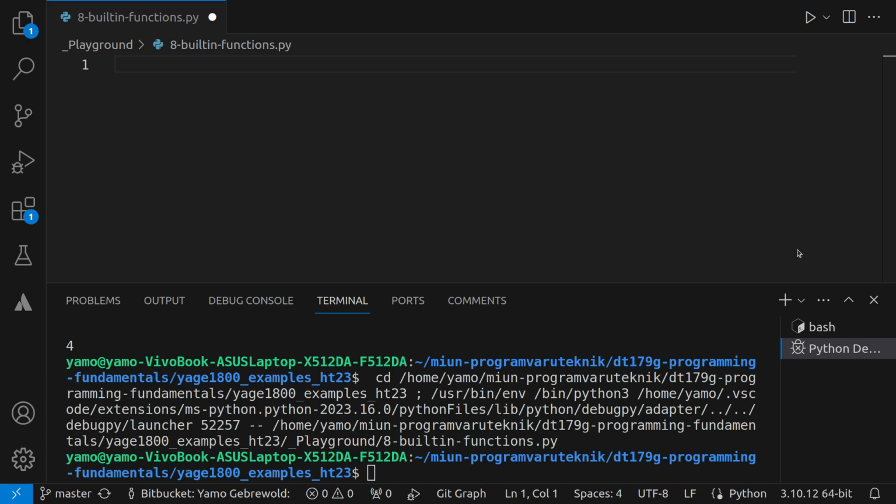So let's look at the final group of built-in functions that I want to show now. These are iterator functions, and they can be quite interesting because many times you deal with lists or arrays or different types of data collections, and you want to perform some type of search, or you want to do something with this list. You might want to search for an item. You might want to check if all the items fulfill a certain criteria, and so on.